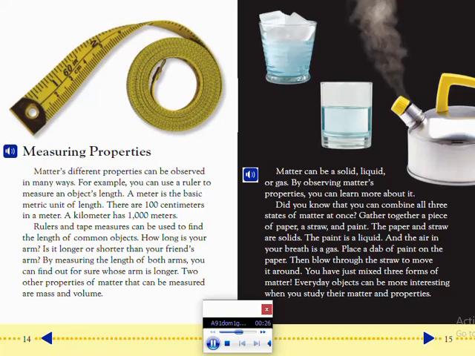Rulers and tape measures can be used to find the length of common objects. How long is your arm? Is it longer or shorter than your friend's arm? By measuring the length of both arms, you can find out for sure whose arm is longer. Two other properties of matter that can be measured are mass and volume.